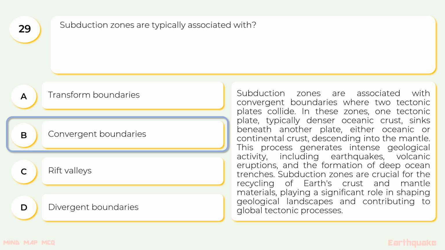In these zones, one tectonic plate, typically denser oceanic crust, sinks beneath another plate, either oceanic or continental crust, descending into the mantle. This process generates intense geological activity, including earthquakes, volcanic eruptions, and the formation of deep ocean trenches. Subduction zones are crucial for the recycling of Earth's crust and mantle materials, playing a significant role in shaping geological landscapes and contributing to global tectonic processes.